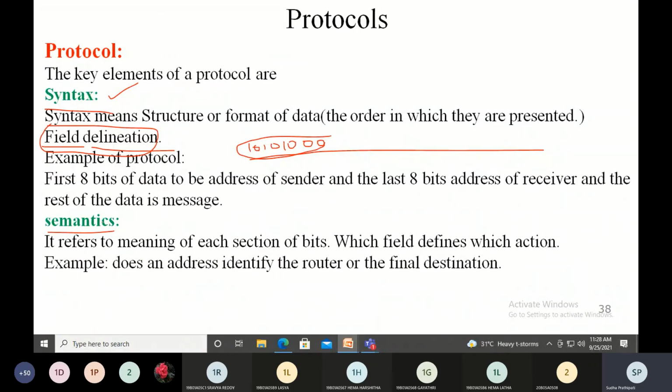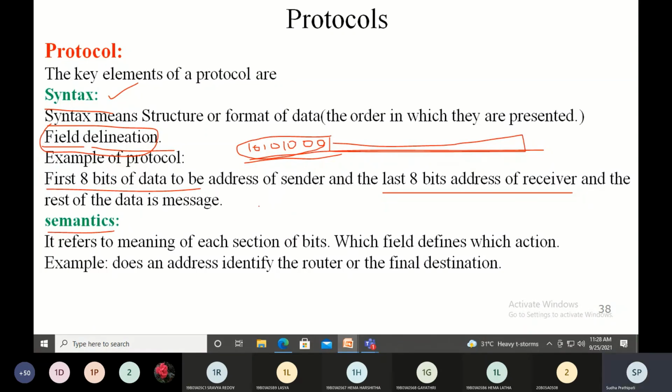That is called syntax. For example, the first 8 bits of the data can be the address of the sender. This needs to be standardized, and this is the rule: the first 8 bits are the address of the sender, the last 8 bits are the address of the receiver, and the rest of the bits in between are considered to be the message. This is a very simple example of a protocol.